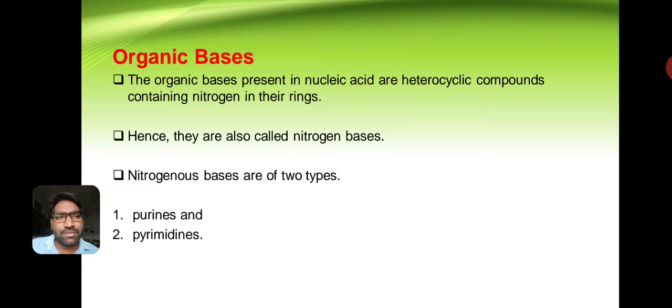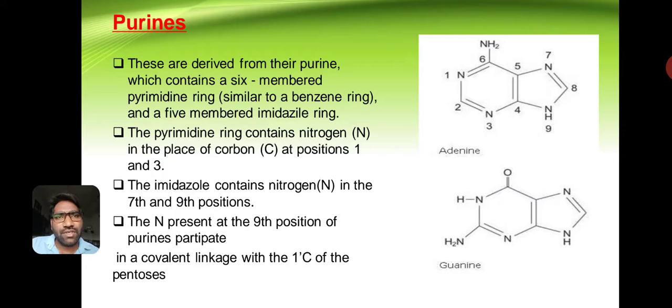Purines are derived from purine, which contains a six-membered pyrimidine ring fused to a five-membered imidazole ring.